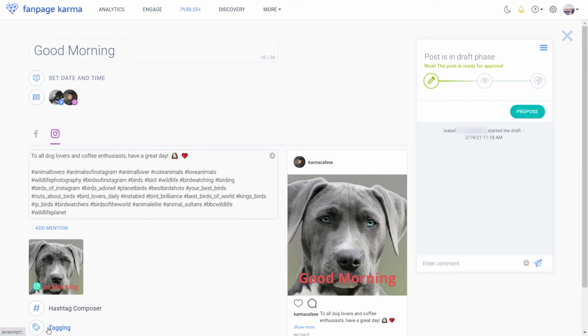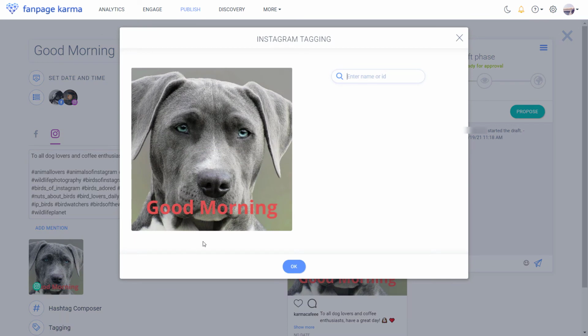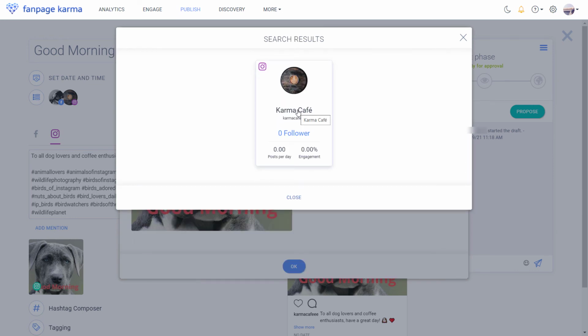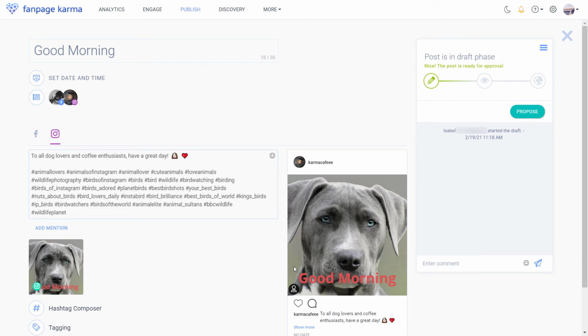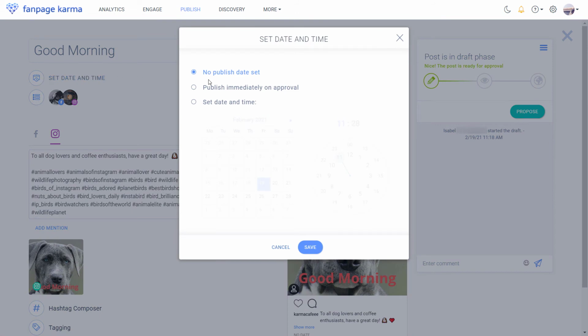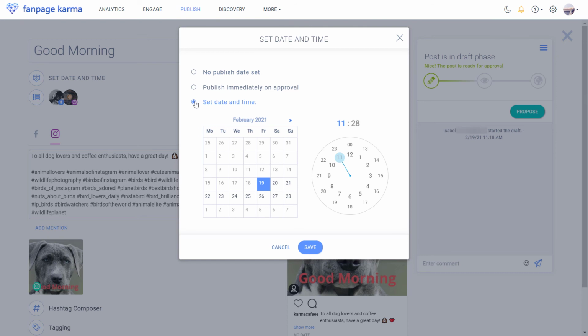You can even add tags to your Instagram post. Just type in the profile handle and save. Now the post needs a publishing date. Click up here and either choose to publish the post immediately on approval or set a specific date and time. For example, the 23rd, 6:30 p.m.